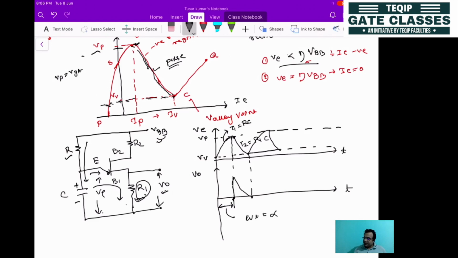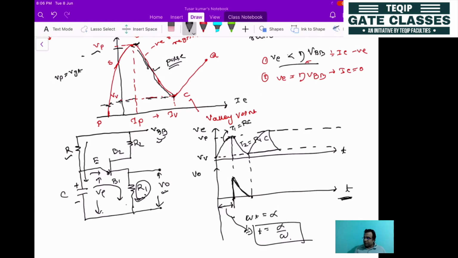So what will this duration be in terms of t? t will be equal to alpha by omega, because the axis we have taken is in terms of time t. Now if you look here, this is like a pulse. For a certain duration it will be on.